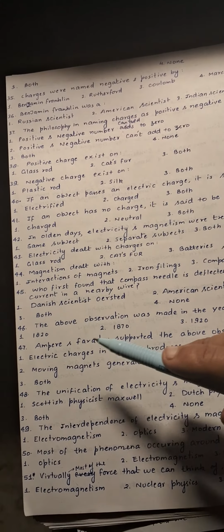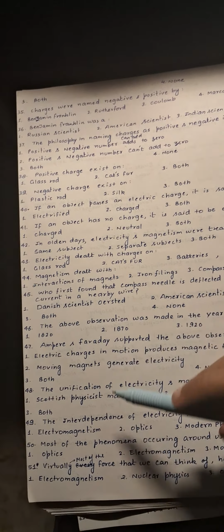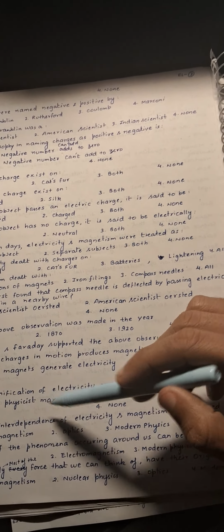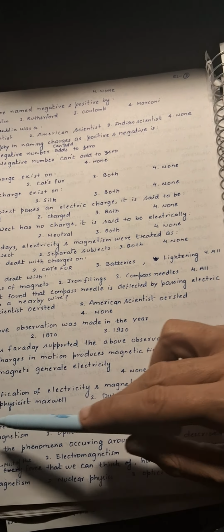So it was supported by both the statements. So third is correct over here. Next is the unification of electricity and magnetism was achieved by. So both of these scientists worked together. So third option is correct over here.